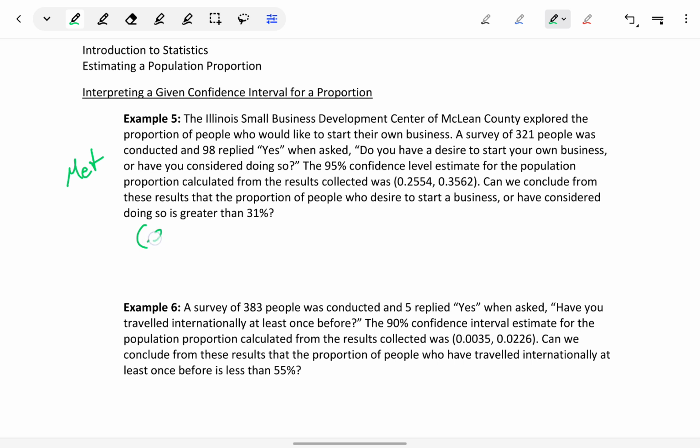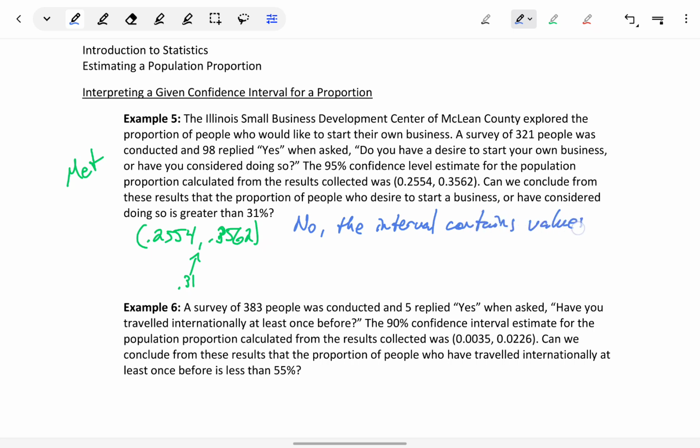If we look at our interval from 0.2554 to 0.3562, we can find a value of 0.31 in the middle of that interval, which means in this case we would have to say, no, the interval contains values equal to or smaller than 0.31, which is the same thing as 31%.